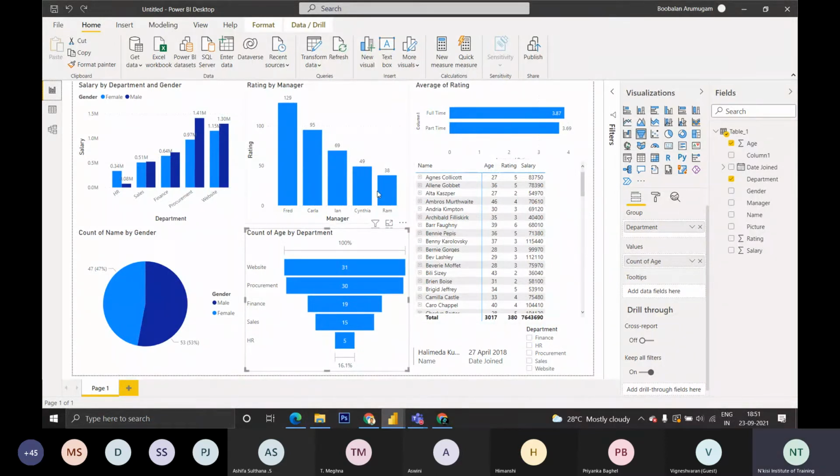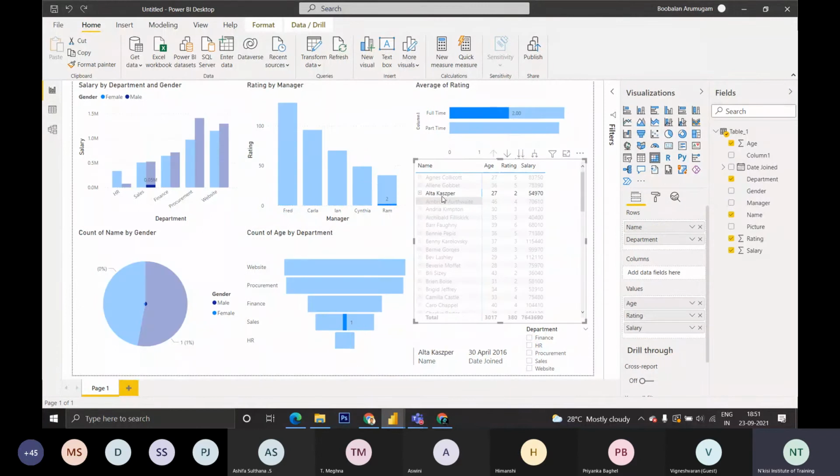Okay. Yeah, we are going to see how to create a dashboard alone. It is a huge topic. I'm just showing how to create a simple dashboard using the data which I have loaded. If you want to know anything more, like his performance, you can just click his performance alone. He belongs to Ram, he belongs to sales, he's male, and he's a full-time employee. His salary is about 0.5 million.